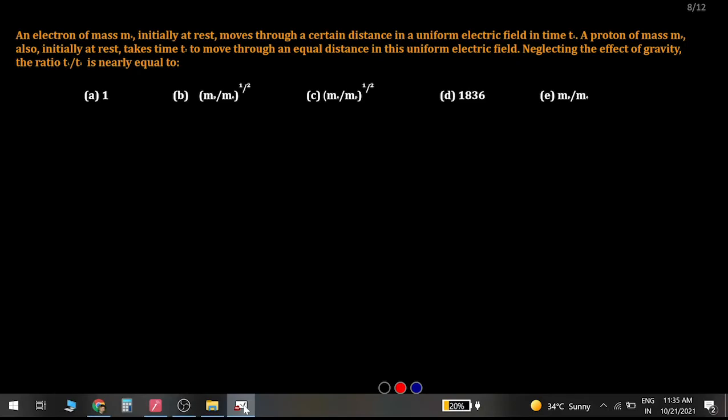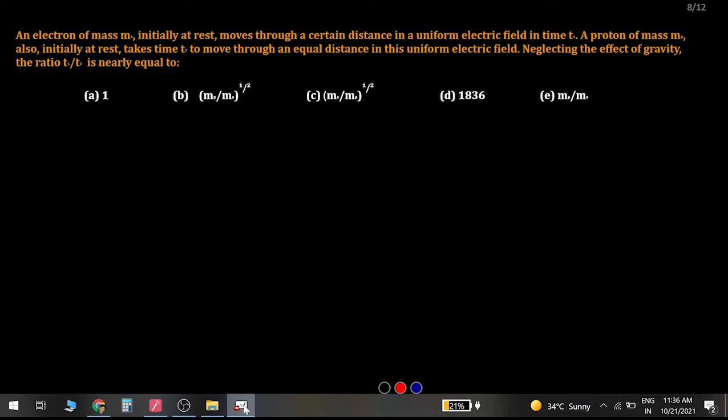An electron of mass ME initially at rest moves through a certain distance in a uniform electric field in time t1. A proton of mass MP also initially at rest takes time t2 to move through an equal distance in this uniform electric field. Neglecting the effect of gravity, the ratio t1 by t2 is nearly equal to.